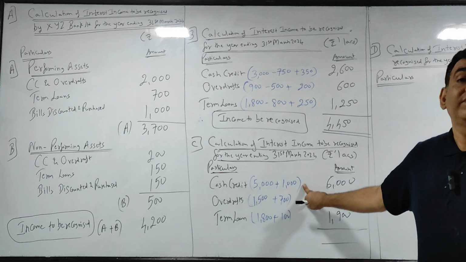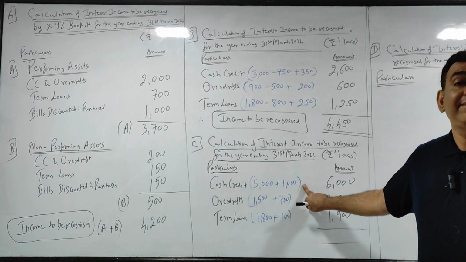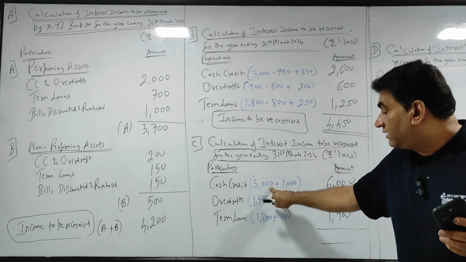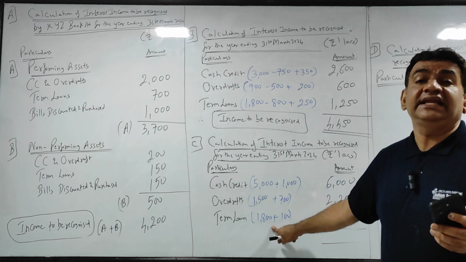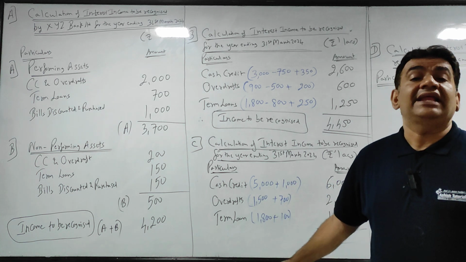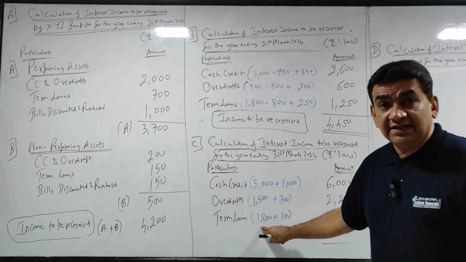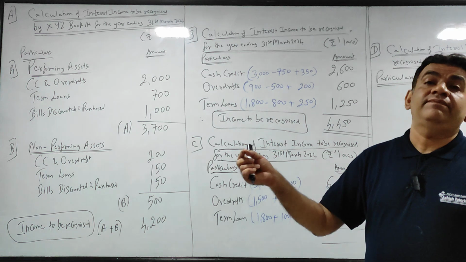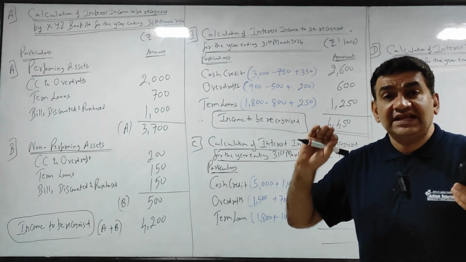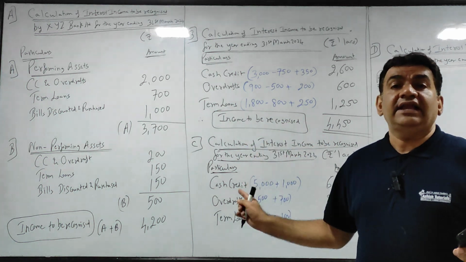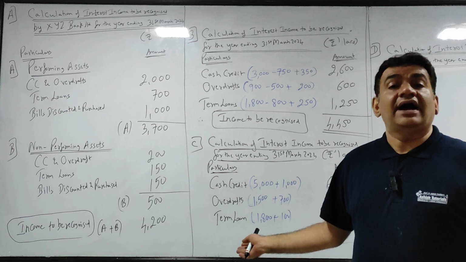So there is nothing to be added or subtracted for NPA because this 5,000, this 1,500, this 1,800 includes the NPA का collected part. PA collected है plus earned. So PA earned as well as collected आ गया and NPA collected automatic आ गया.